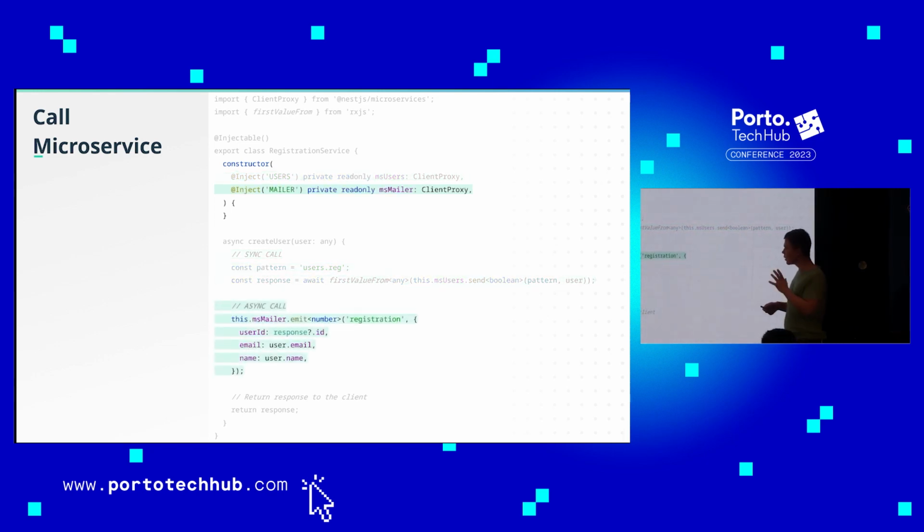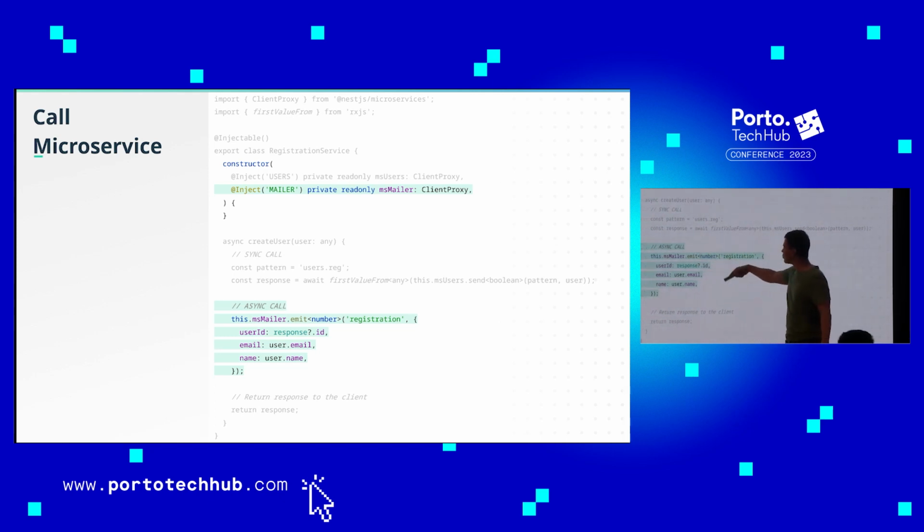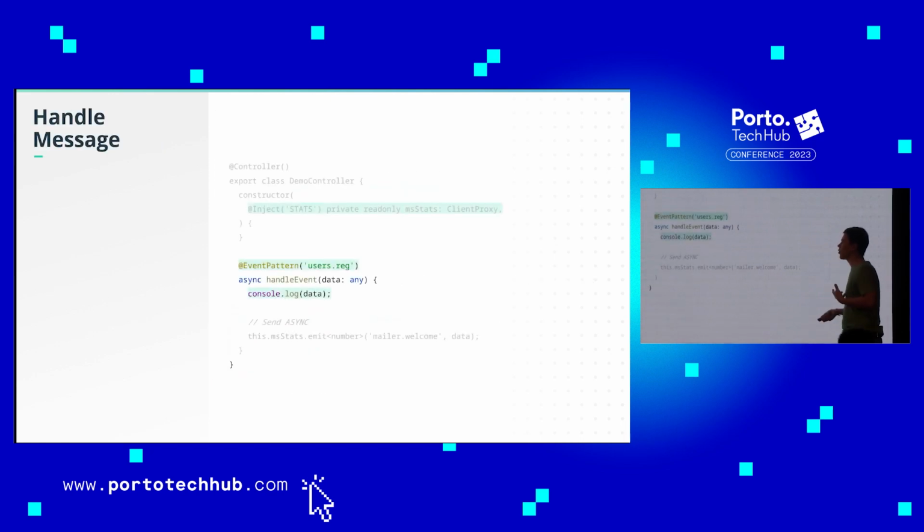In the next line, after the gateway gets the response, it sends this data to the mail server. It's your choice what pattern to use and how you're going to organize the gateway and the communication between them.